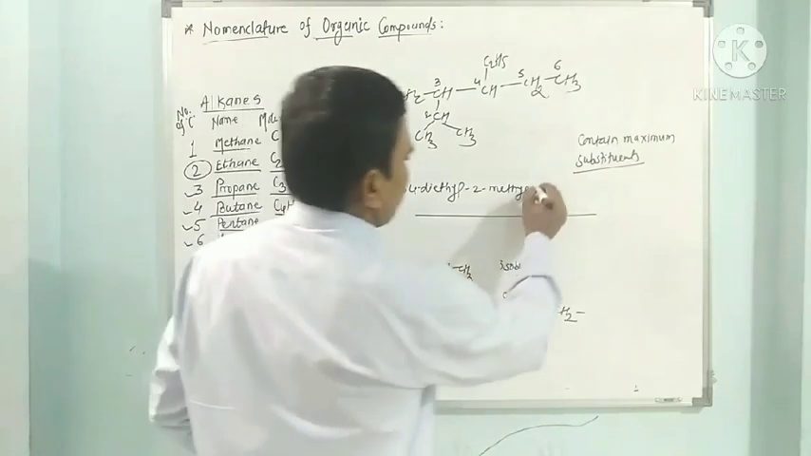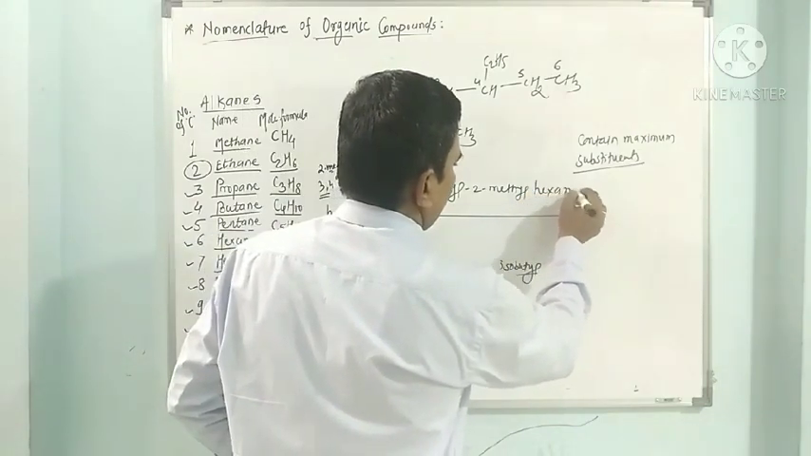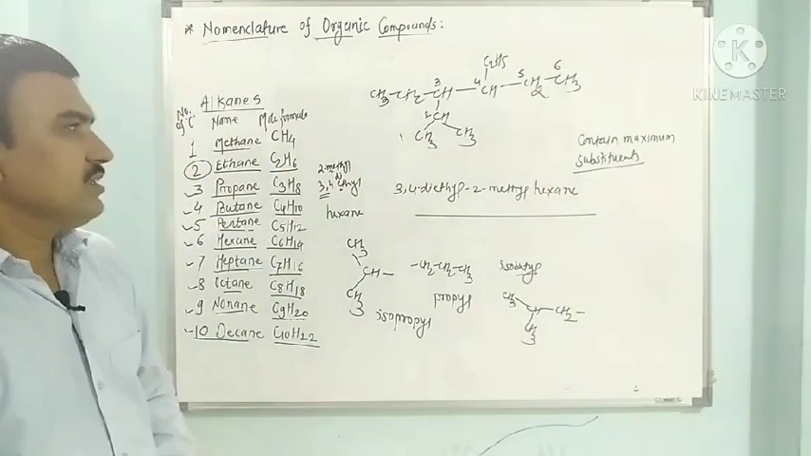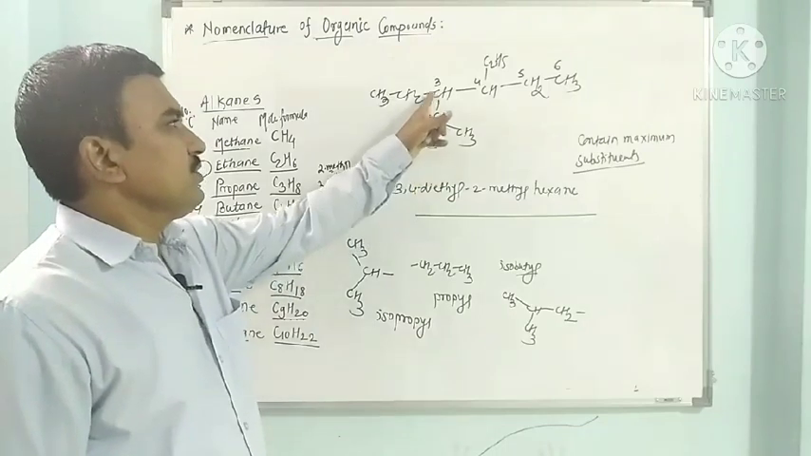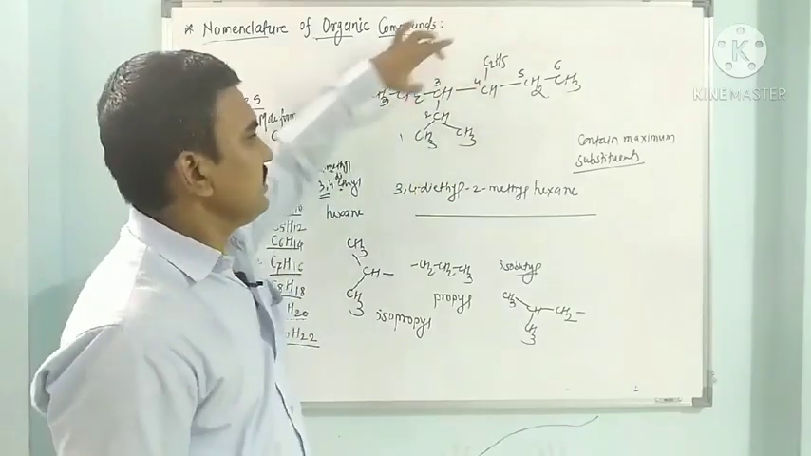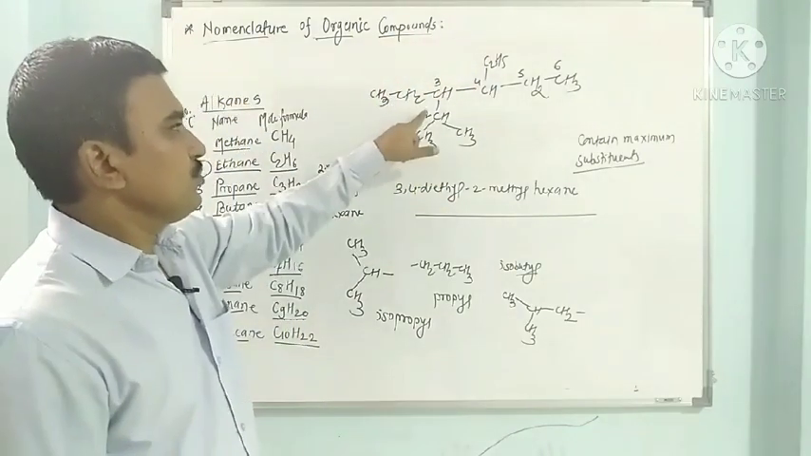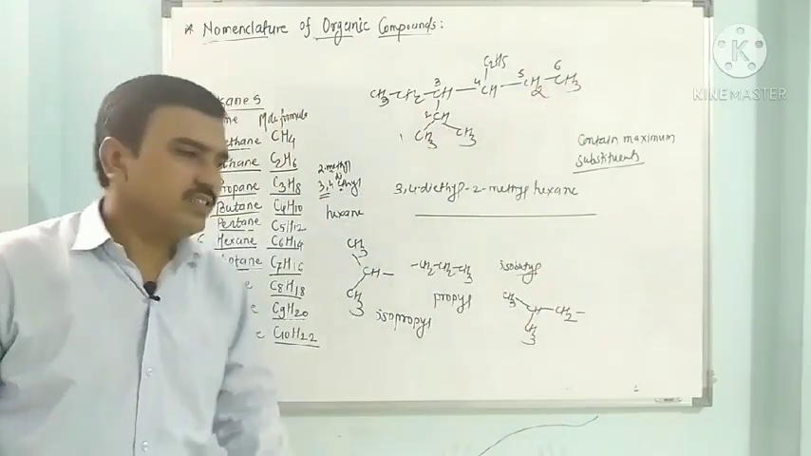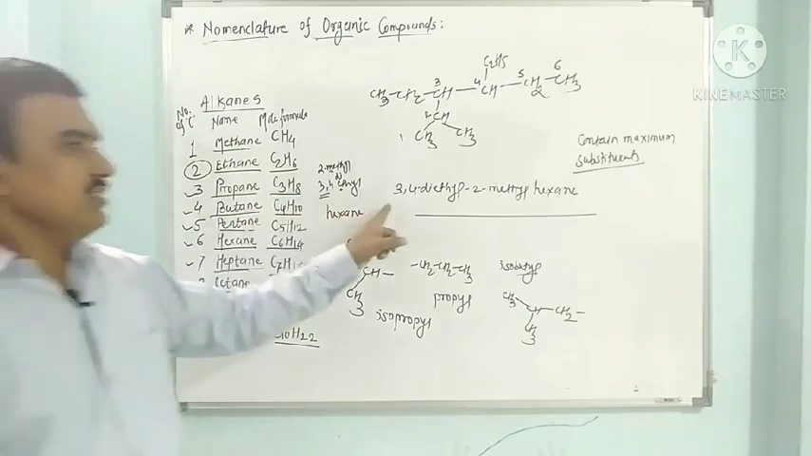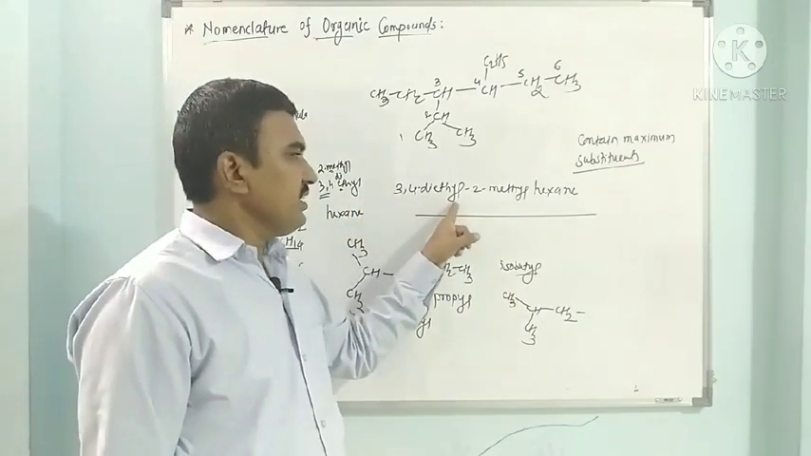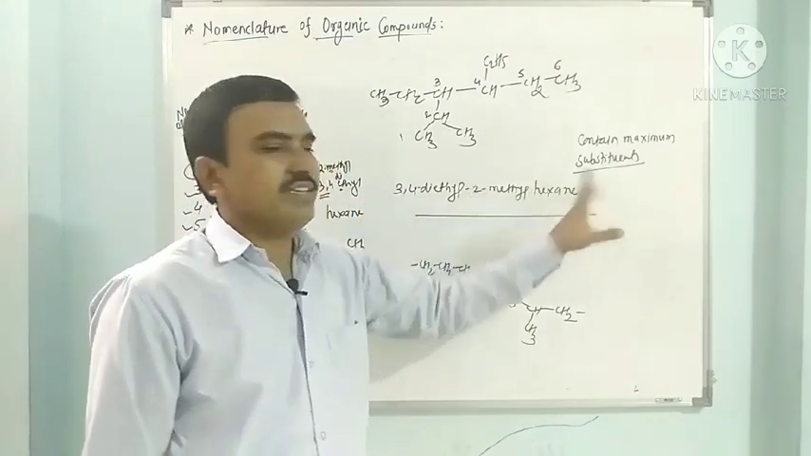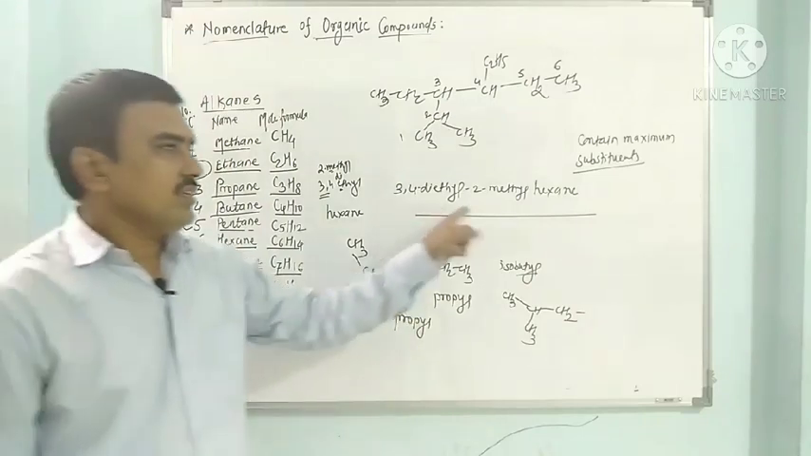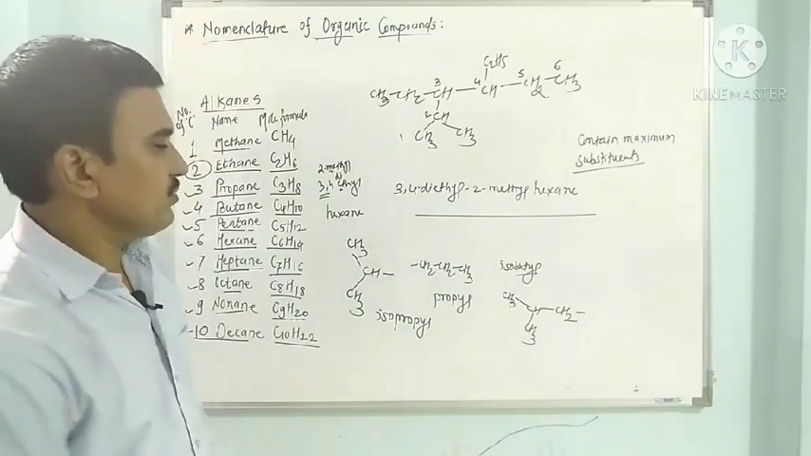It is hexane. So the name is 3,4-diethyl, 2-methyl. Number of carbons in a straight chain are 6. Parent hydrocarbon is hexane. So 3,4-diethyl-2-methylhexane. So this is the correct name of this compound.